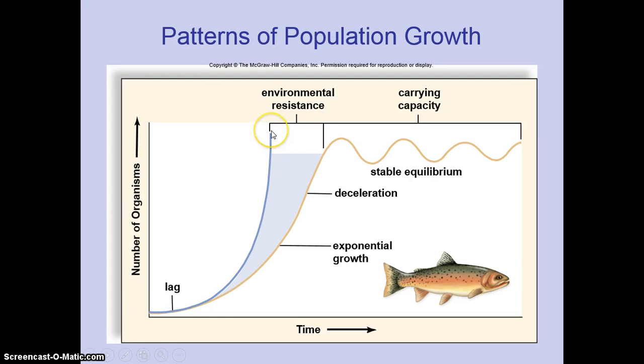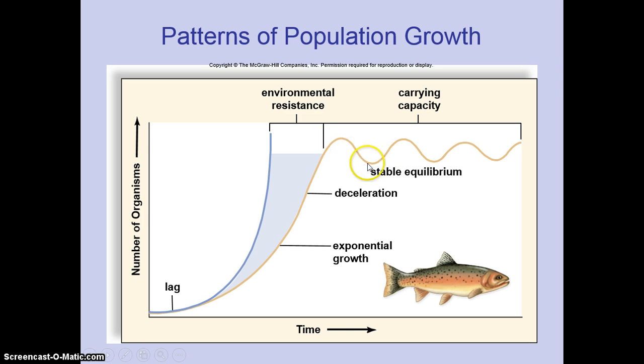So here's our J-shaped curve that we saw a while ago. And we start to see the same thing happen in the S-shaped curve. We have exponential growth, but we start to see a deceleration at this point, and that's because we're starting to reach the carrying capacity of the environment that the organism is in. So normally what's going to happen is if you have a lot of unlimited resources at this point and you have exponential growth, a lot of reproduction happening, a lot of offspring surviving, you have an increase in the number in your population, and you start to have some issues with the environment being able to sustain as much as it can, and this is where the death rate and the birth rate tend to start leveling off.